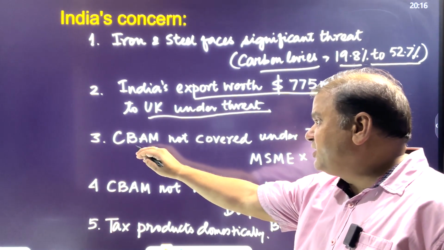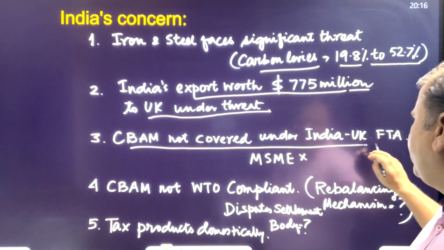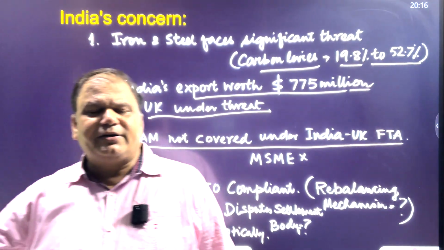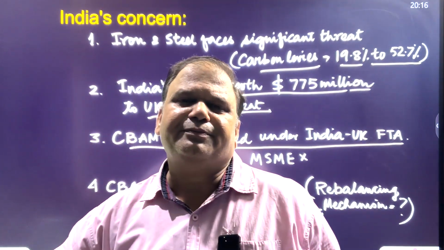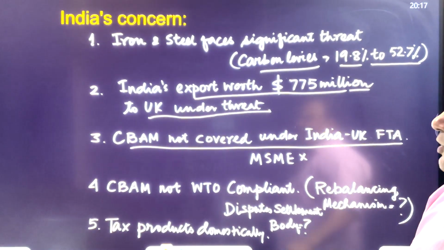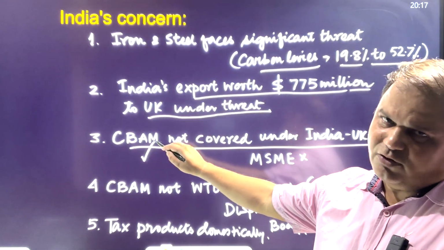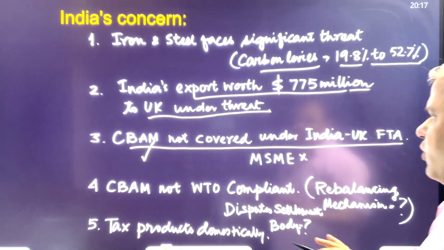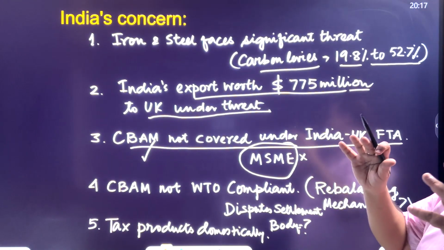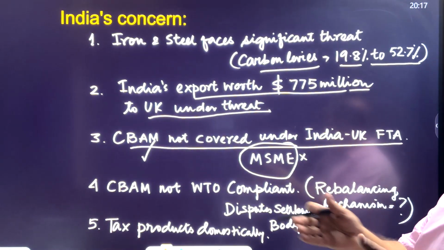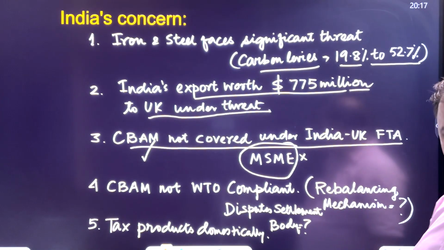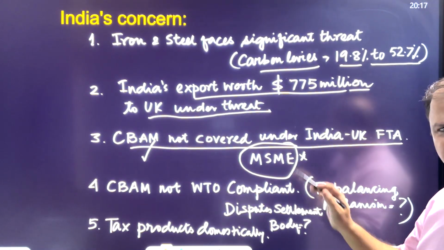One concern is that CBAM is not covered under the India-UK FTA. See, recently we signed a free trade agreement with whom? UK. So India and UK signed a free trade agreement, and under this agreement, the carbon border adjustment mechanism has not been covered. Clear? India tried to carve out a niche for the micro, small and medium enterprises, but that was also not allowed. Clear? That was also not allowed.